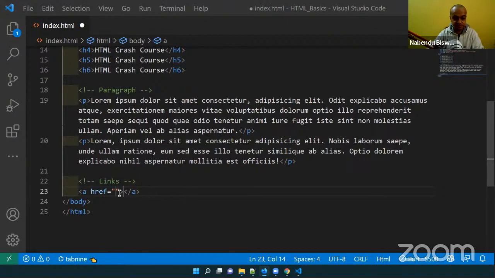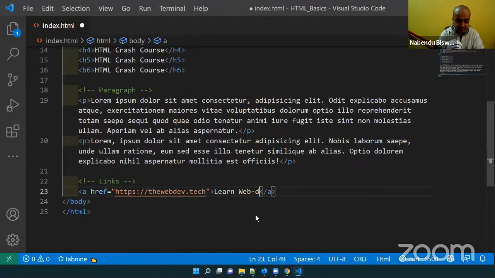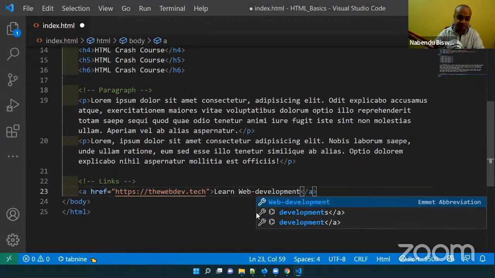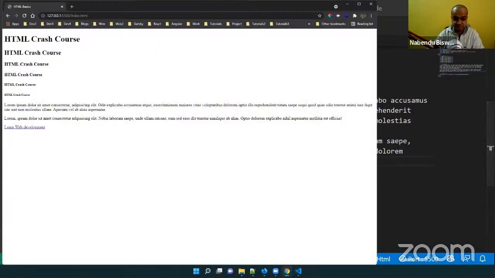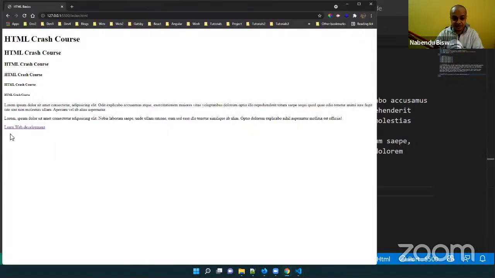So href I will give like this, and this is my site address, and the text Learn Web Development. I'll save it. If I come here, see, Learn Web Development, whatever I'm writing inside it is coming there, and this underscore and all these things are coming from it. You might have seen this kind of link a lot, so underscore and all are coming. Then I will click on it, and it's a bit slow, I think, and it will take me to my site. I don't know why it is not opening.